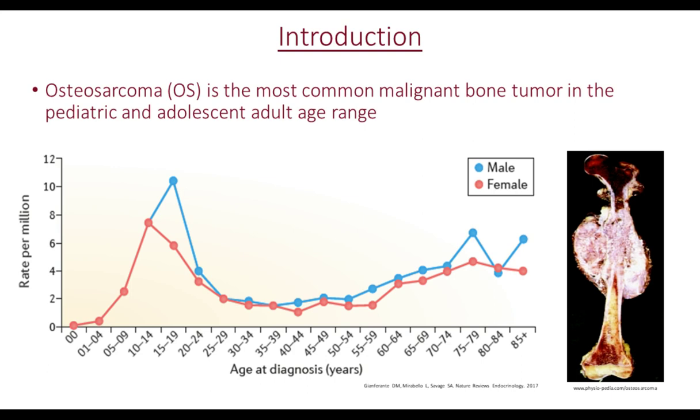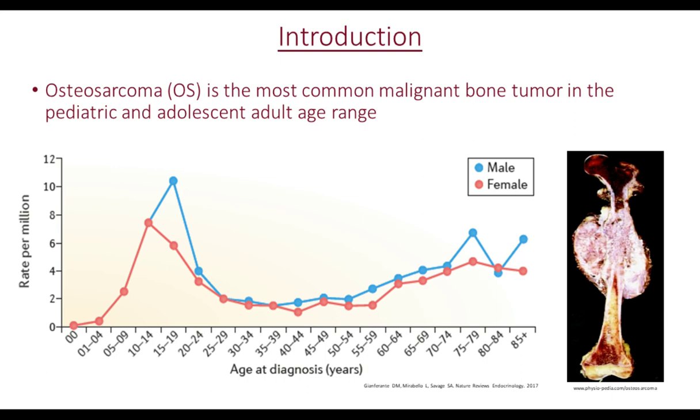So as an introduction to osteosarcoma, as this is a disease that not too terribly many people focus on, this is the most common malignant bone tumor in the pediatric and adolescent young adult age range. Pediatrics being defined as ages 0 through 14, and the adolescent young adult age range being defined as ages 15 through 39.